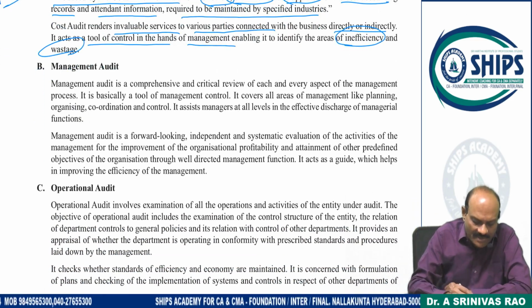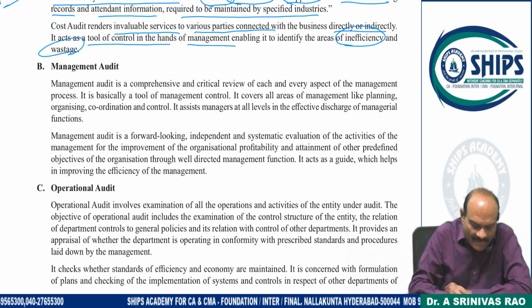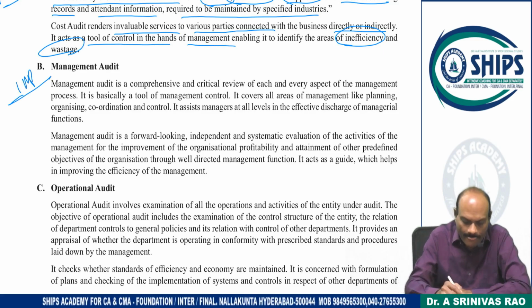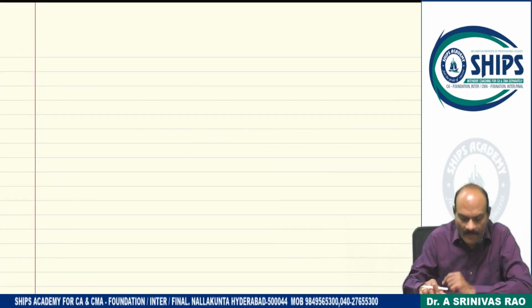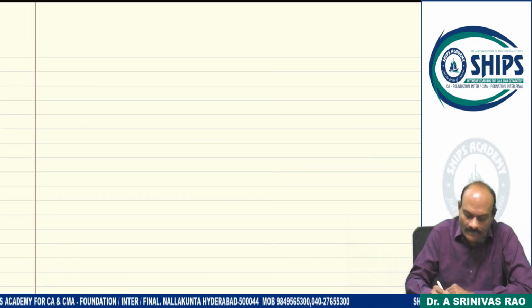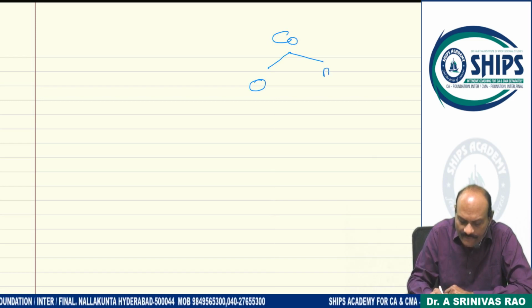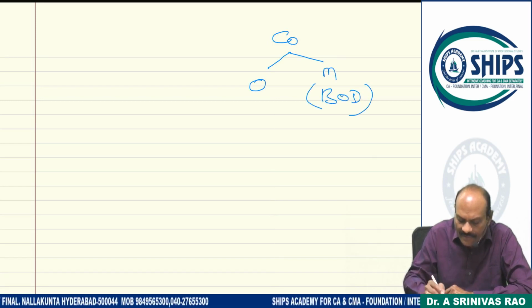Now guys, management audit. Again, this is important. What is management audit? As we know, in case of a company, there is a divorce between ownership and management. Management lies in the hands of the board of directors.